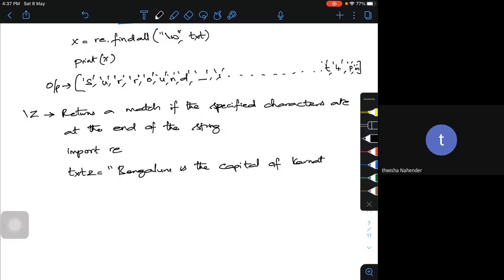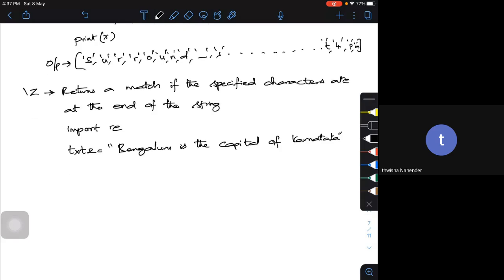Okay, so I am searching for something that ends with capital, or THE, whatever it may be. So I'm trying to search for something that's going to end with this particular thing, say maybe capital.